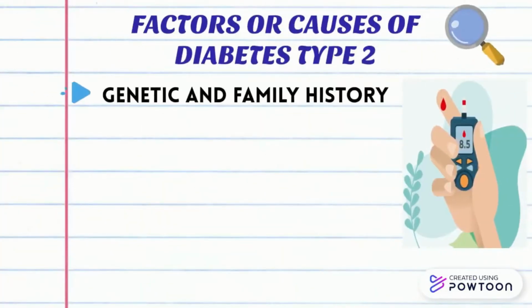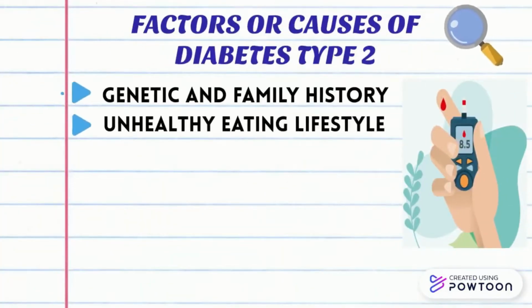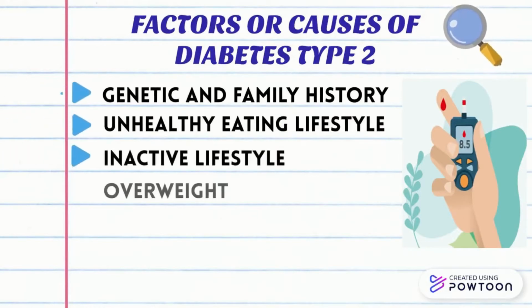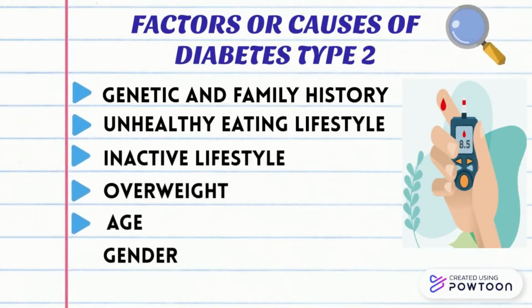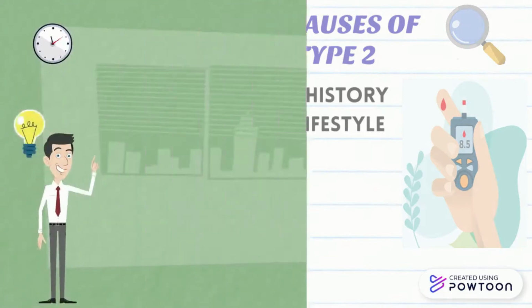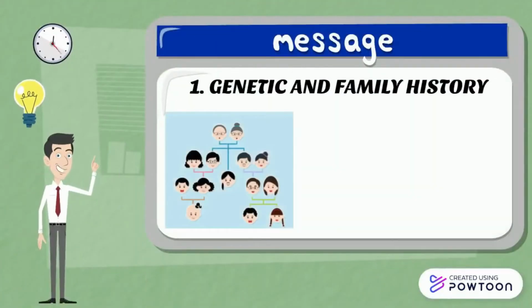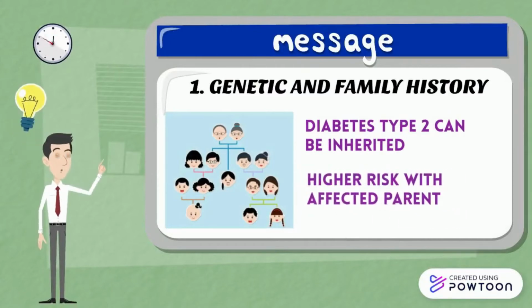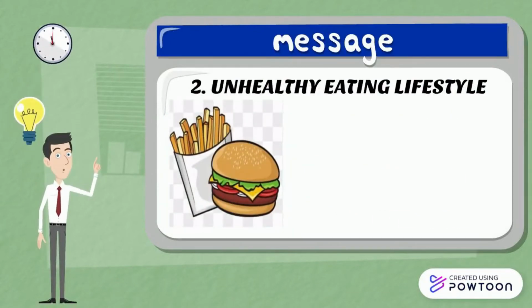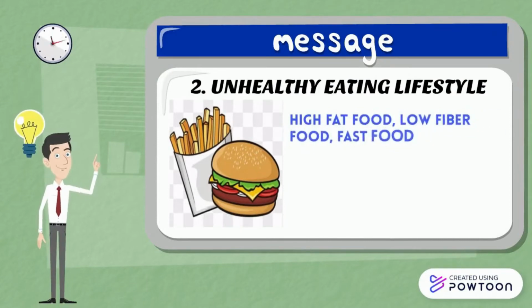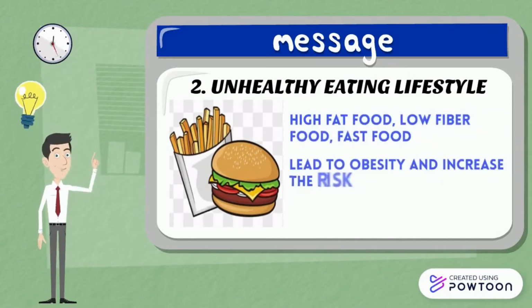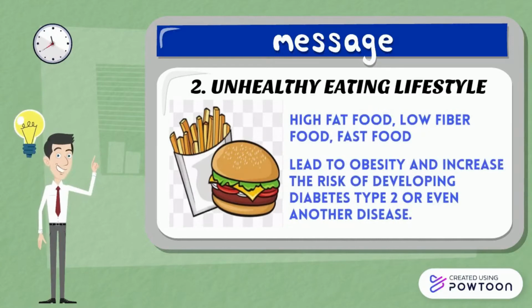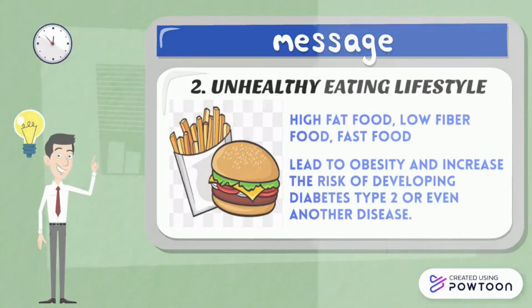Firstly, let's learn about the factors and the causes of diabetes type 2. These are some of the factors and causes that will contribute to diabetes type 2. The first factor is genetic and family history. Diabetes type 2 can be inherited and higher risk with affected parent. Second, unhealthy eating lifestyle. High fat food, low fiber food, and fast food can lead to obesity and increase the risk of developing diabetes type 2 or even another disease.